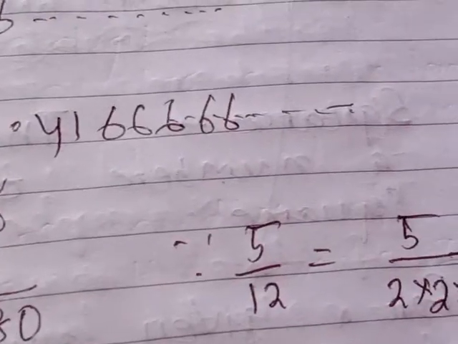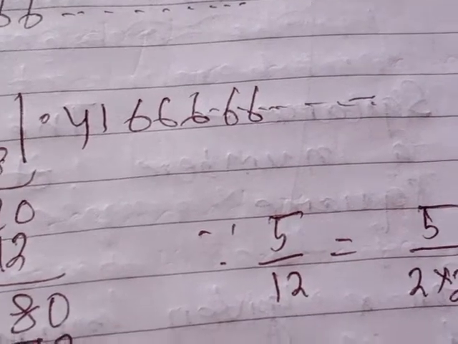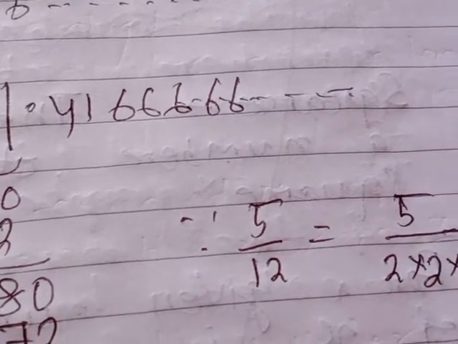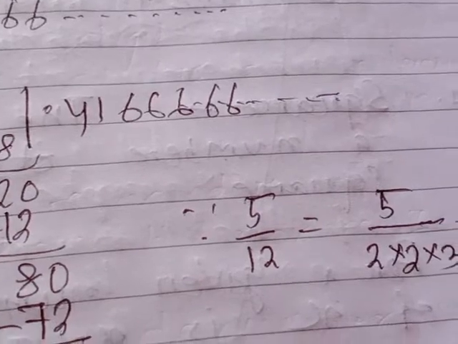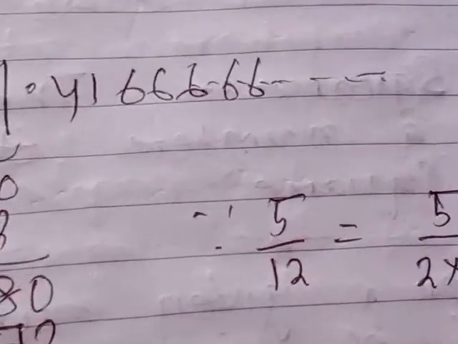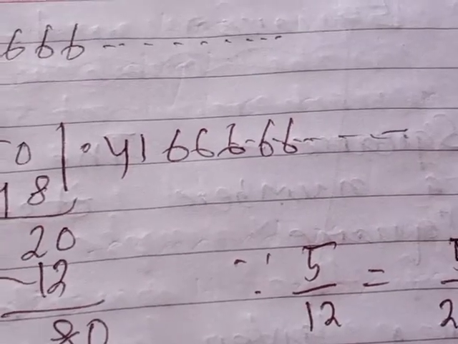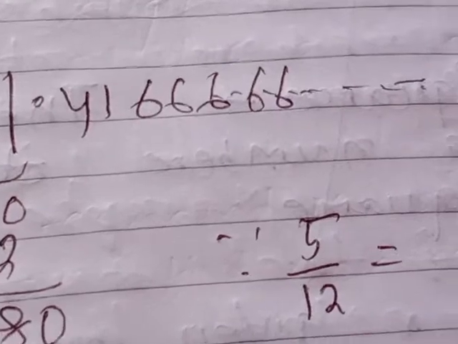The quotient contains an infinite number of repeated digits. So it is a non-terminating decimal number. Since the digit is repeated, it is called non-terminating recurring or repeated decimal number.